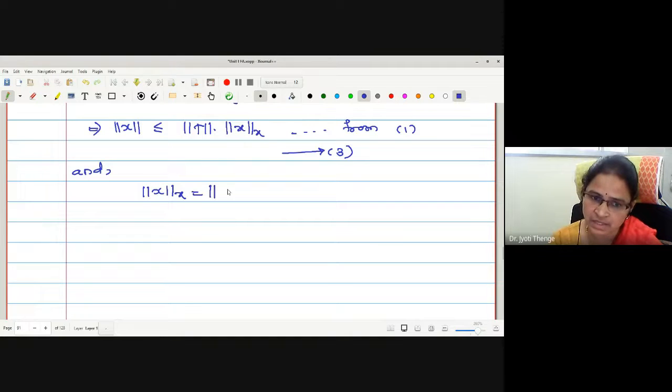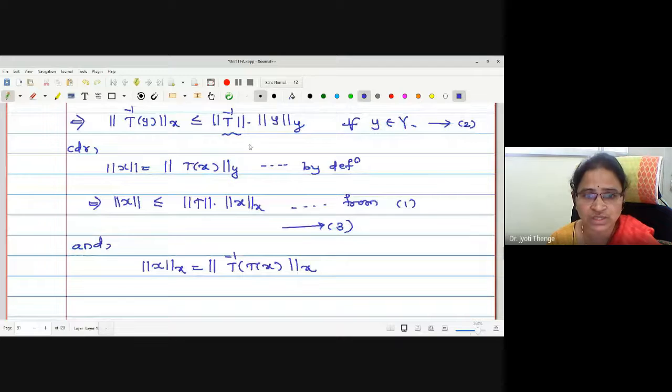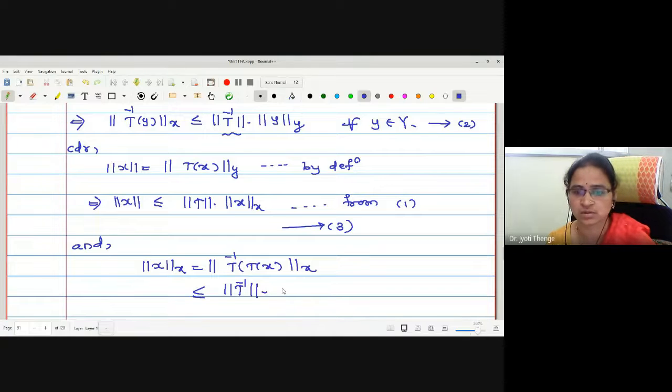Can I write this as, now I want to involve T inverse. Therefore I will write this x as T inverse of T of x. Now I will use this second statement. What is the second statement gives us? This is less than or equal to norm T inverse into norm y of T of x by using 2.